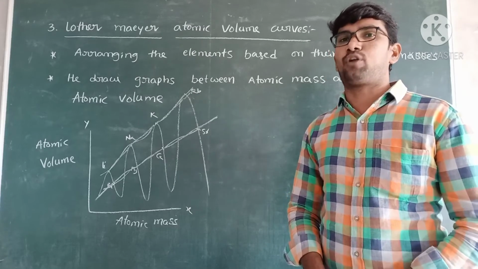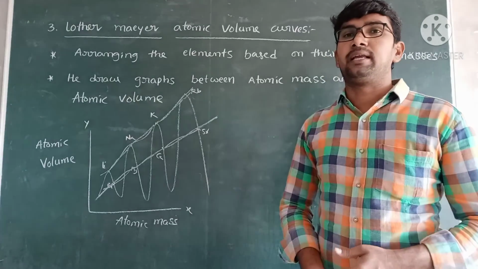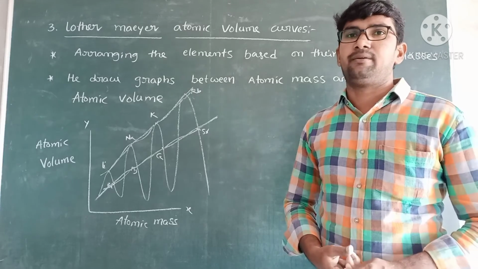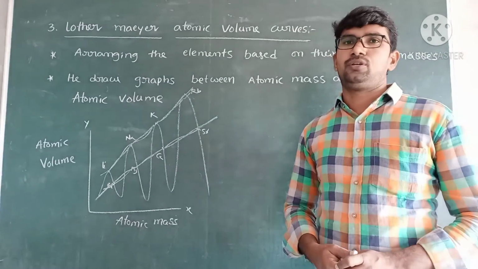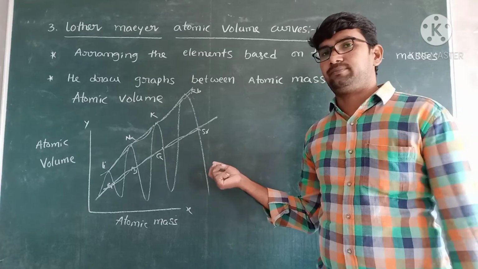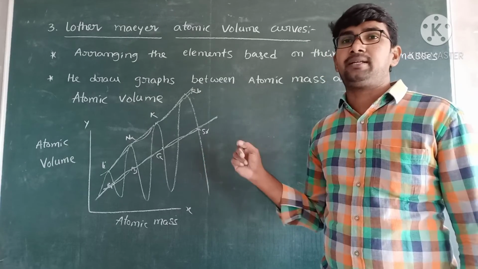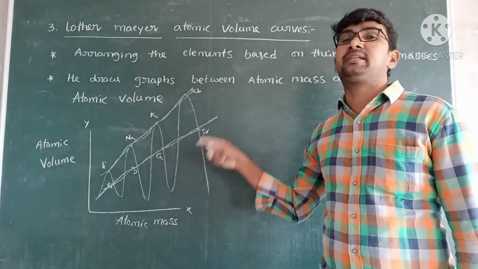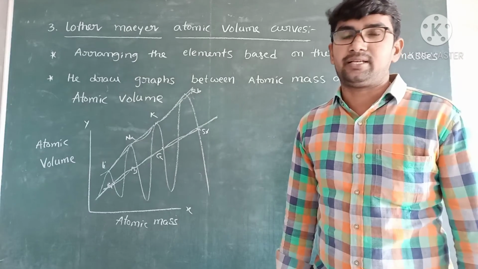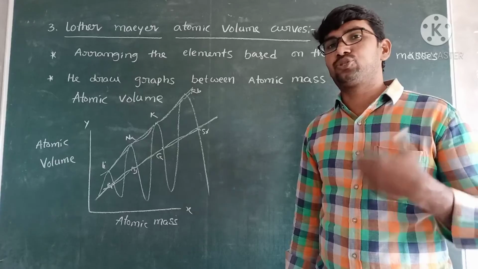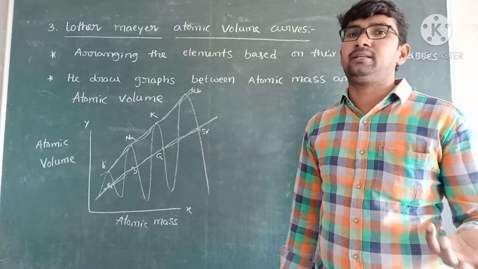That is the difficult problem, to remember any set of elements based on their graphs. So this theory is nearly 60 to 70% successful, but this arrangement is not good, and it is very difficult for any student or any person to remember.